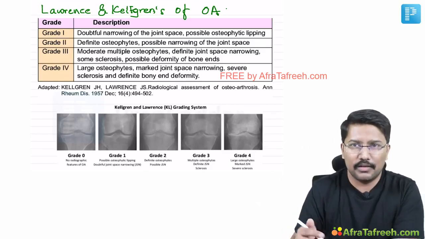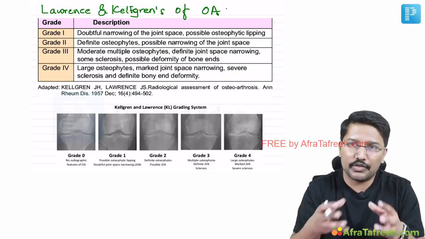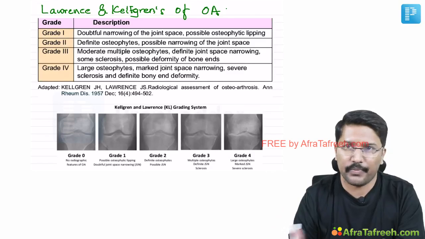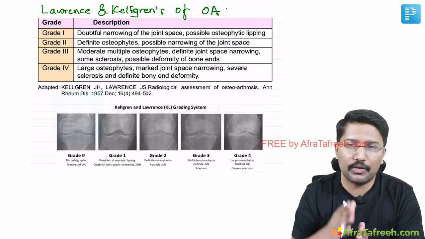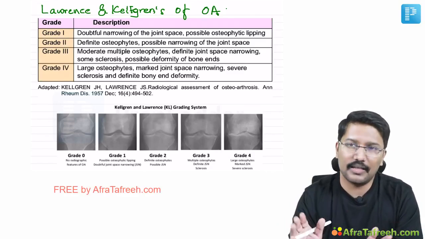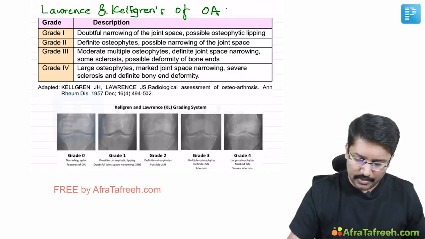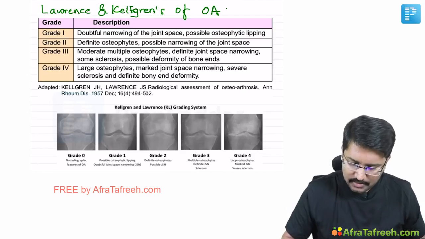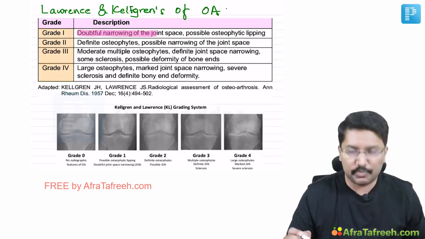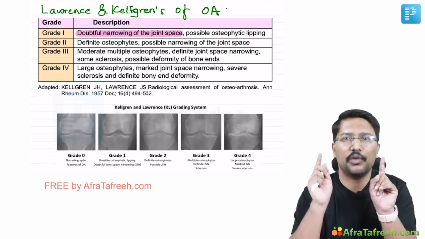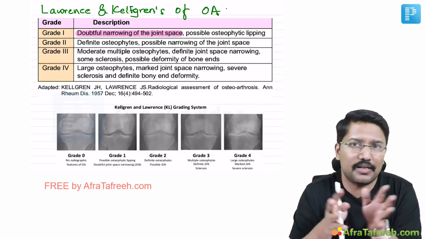What do I mean by that? With this statement, I mean osteophytes appear first and joint space narrowing appears next. But this is just a hack to remember this table, not in the real sense. In the real sense, joint space narrowing is the earliest radiological finding. Okay, so what happens in grade 1? In grade 1, there is doubtful narrowing of the joint space. So we are talking about mainly 2 radiological changes in this grading system.